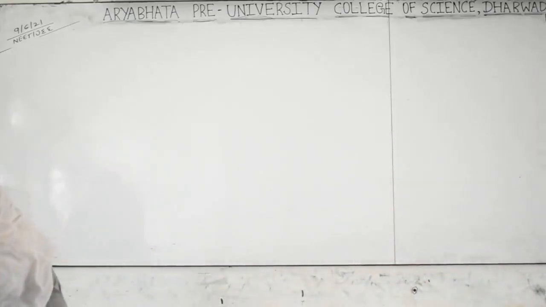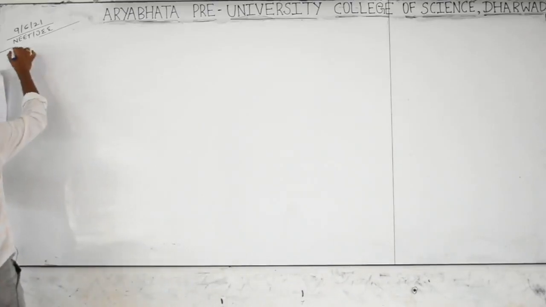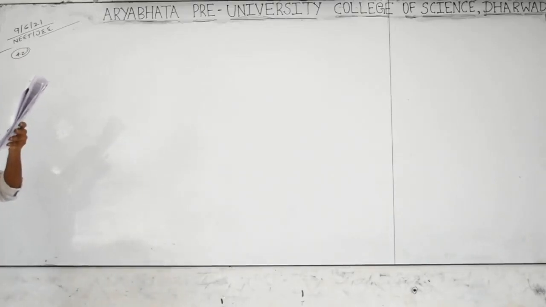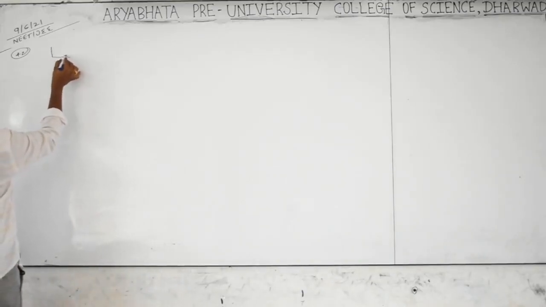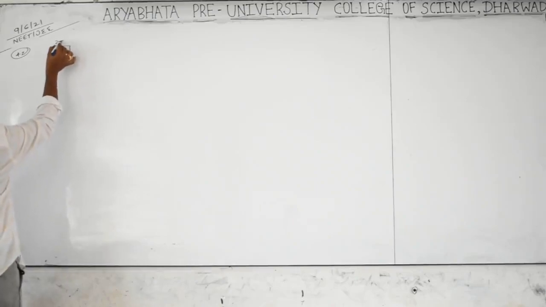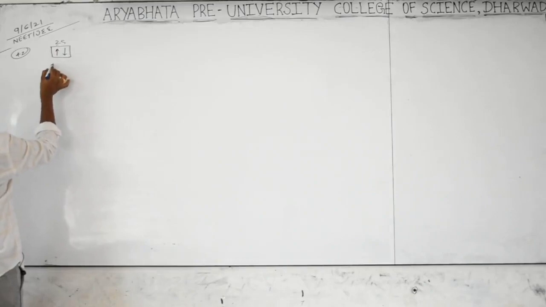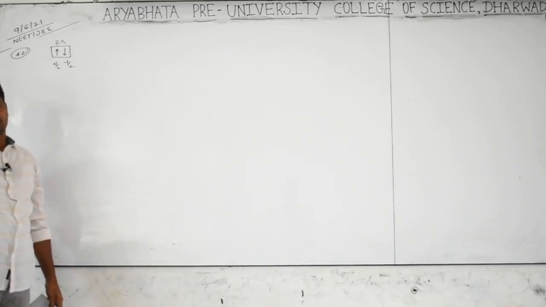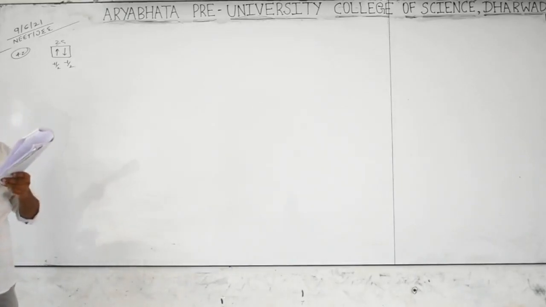Now I will explain some other bits. Question number 42: the electrons occupying the same orbital are distinguished by which quantum number? In the same orbital, for example 2s, the electrons have the same n value, same l value and same magnetic quantum number, but the spin quantum number is plus half and minus half. They are designated by positive half and negative half. So with respect to the spin quantum number we can separate them.